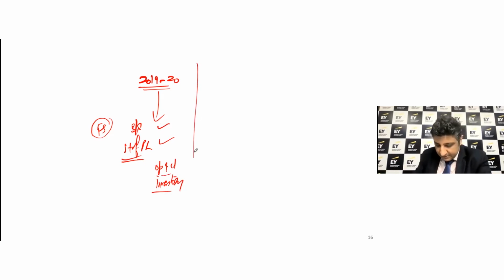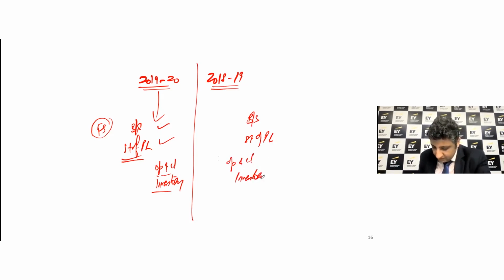Then it doesn't stop here. Even for the previous accounting year, 2018-19, the balance sheet and the statement of profit or loss, and then the opening and closing inventories, they would also undergo a change using FIFO method, right? That is something which is expected to be done.